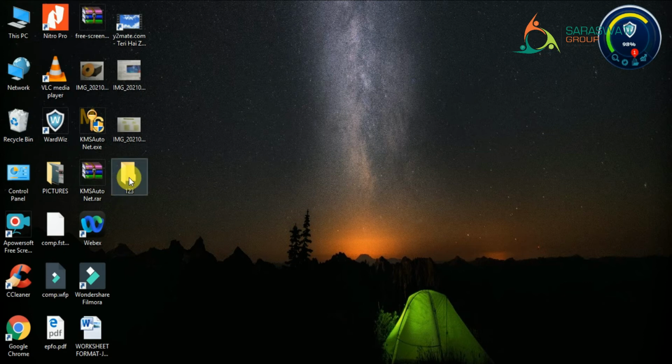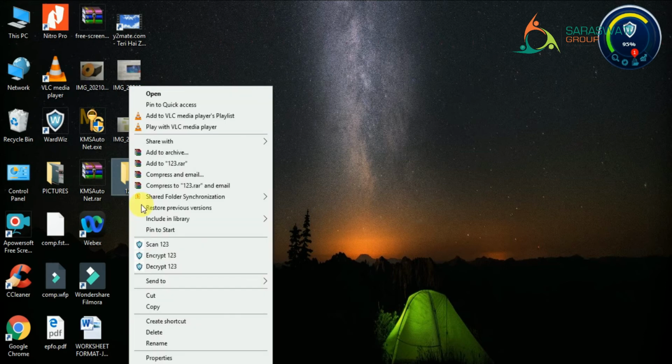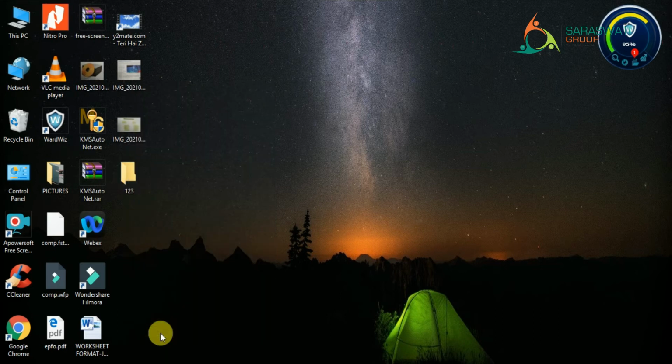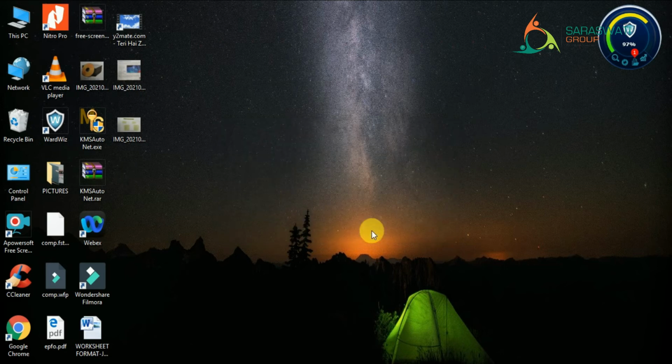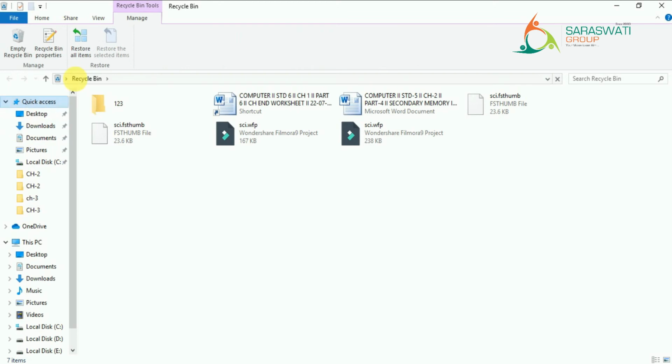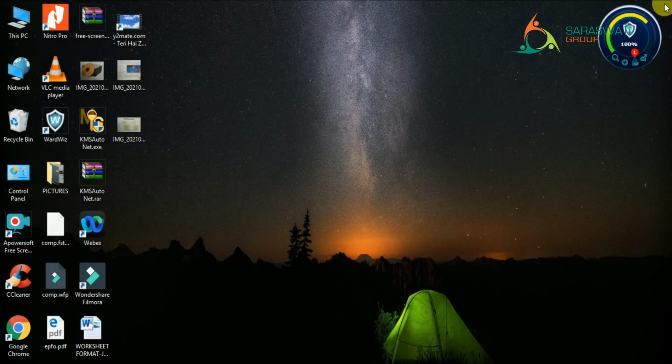Suppose right now I have made this folder. Now I don't want it. So what will I do? I will right click on it, and then you can see this option, delete, right? So I will delete it. It will ask me a question, are you sure you want to delete this? So I will press yes. So that folder will disappear from my desktop. Then where has it gone? It has gone to the recycle bin. Open it. You can see that the 1, 2, 3 folder is here in the recycle bin, right? So that is about the recycle bin.